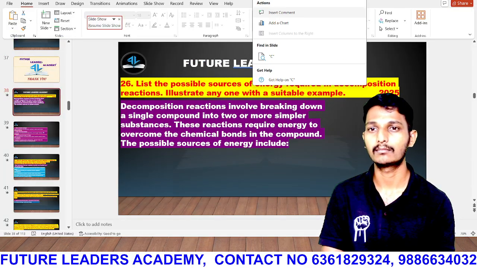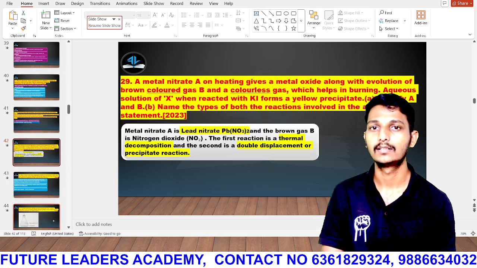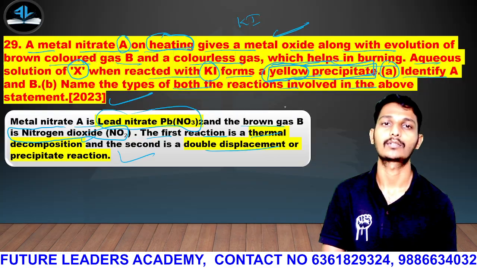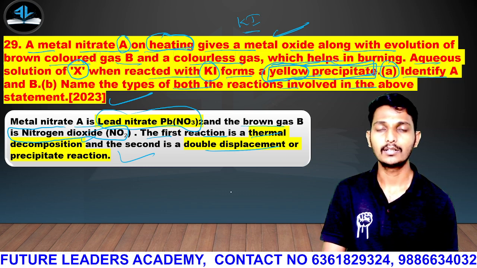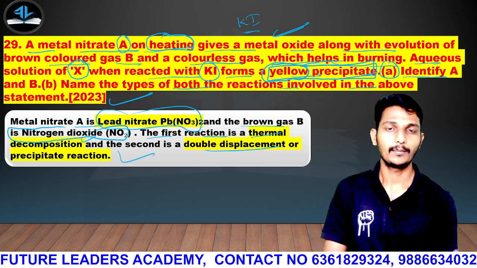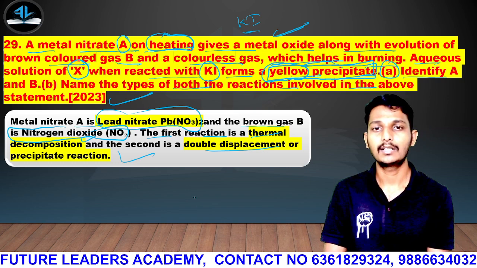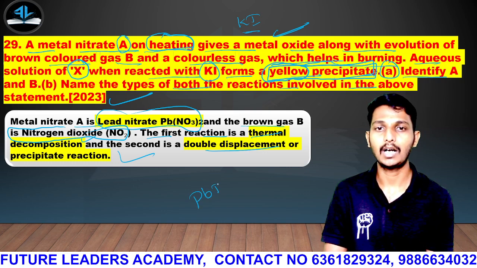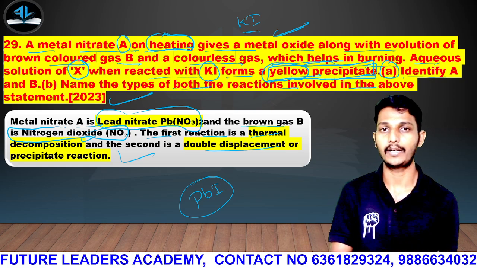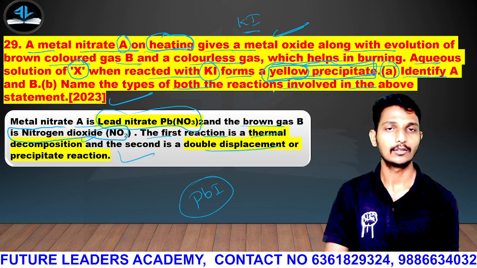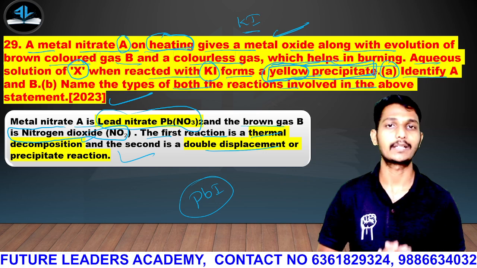Sorry guys, again a mistake. Potassium iodide. So this is also a compound. Then what happened? This will be replacing that. It will form PbI2, lead iodide, that is a yellowish color. So that is how the displacement reaction will be taking place.